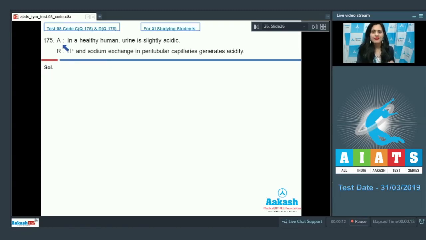Question number 175. Assertion given is in a healthy human, urine is slightly acidic. And this is a correct assertion or a correct statement. Now the reason given is hydrogen ions and sodium exchange in peritubular capillaries generates acidity. And this is an incorrect reason for the above given assertion. Because the site of exchange of hydrogen and sodium is not peritubular capillaries but tubular cells. And as the reason does not correctly explain the above given assertion, so the correct answer to this question is option number 3. Let's discuss our next question.